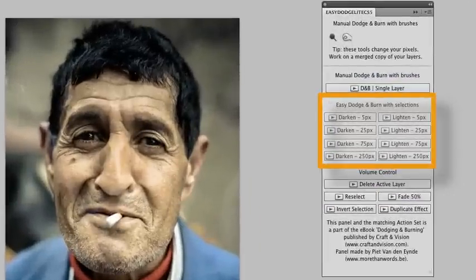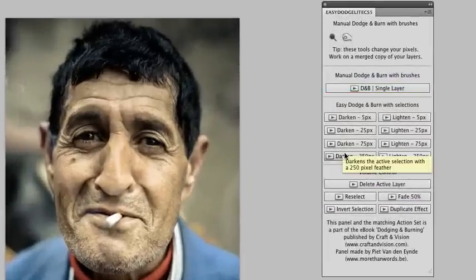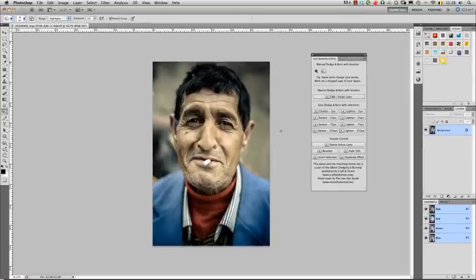Now, by far the most interesting part of EasyDodge is this one here, dodging and burning with selections. The power of EasyDodge lies in the fact that it lets you move quickly, dodging and burning larger parts of your image without really having to brush the effect on. You just make a rough selection and then you feather that selection with a certain feather amount and either lighten or darken it. EasyDodge works on color as well as on black and white images.